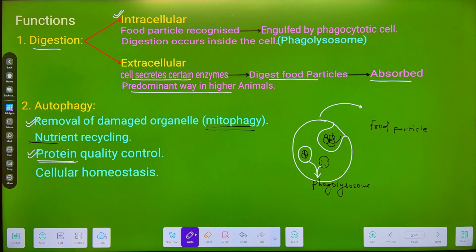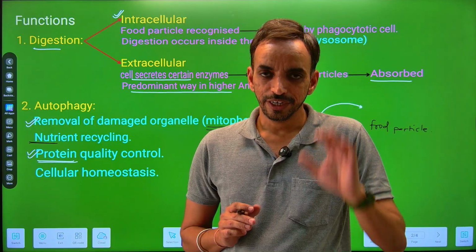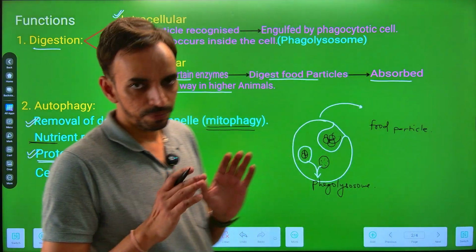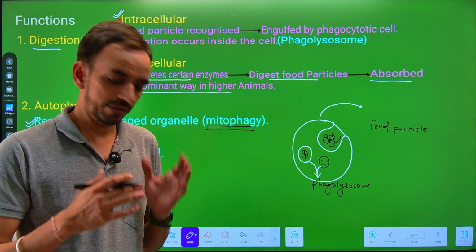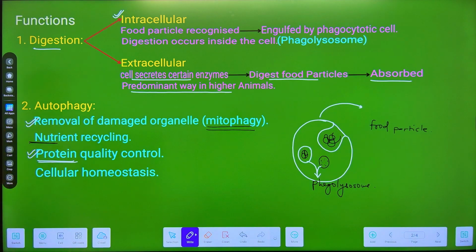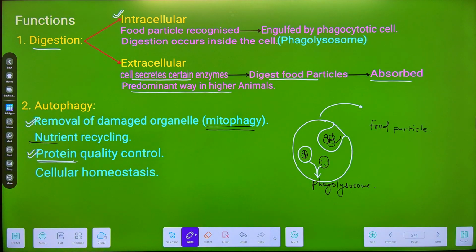So lysosomes are generally involved in the ubiquitin independent degradation of proteins. If there is a misfolded protein, it will be sent to the lysosome for degradation.